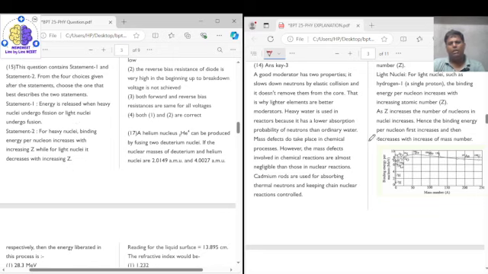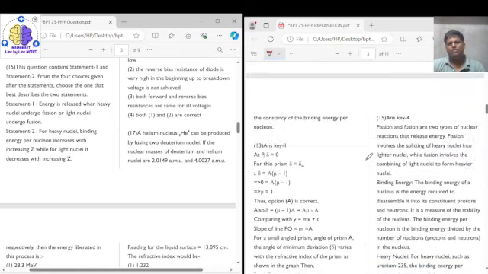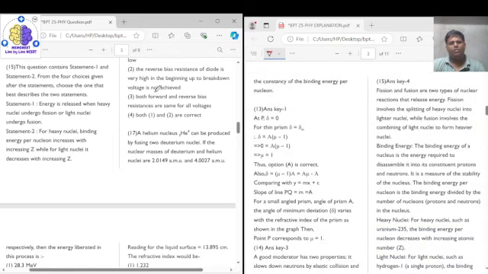Coming to question number 15. Question number 15 contains statement 1 and statement 2, from the four choices given after the statements.